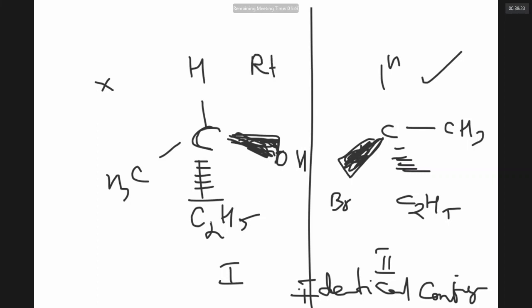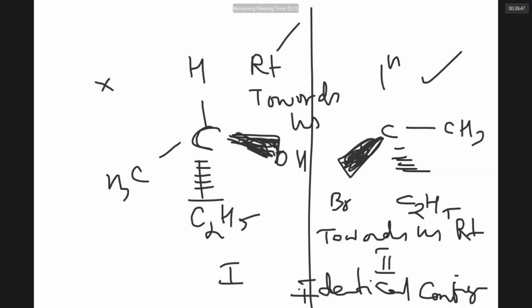Here, the high priority group is written towards us. Towards us is the right side, let us suppose. Then here also the high priority group is coming towards us, which means in our notation the right side.